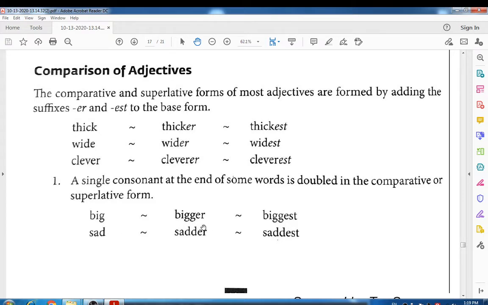So big becomes bigger, spelled B-I-G-G-E-R, and in the superlative form it is also doubled, so it becomes biggest. You can see sad becomes sadder and in the superlative saddest. So you have to double the consonant if it is single at the end of the base word, right?